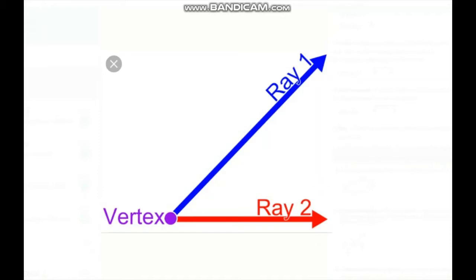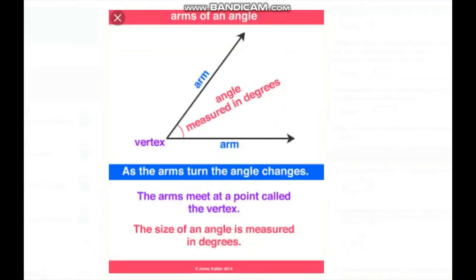Angle is a Latin word from which the word angle is derived. Okay, angulus. Angulus is a Latin word from which the word angle is derived. Okay, this is the vertex, two arms, angle measured in degrees. The point where the arms meet is called the vertex, and the size of an angle is measured in degrees.